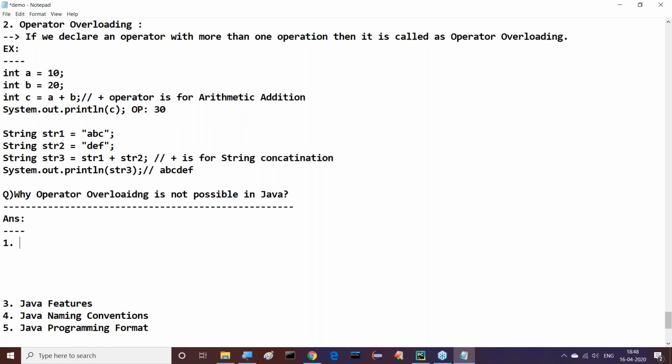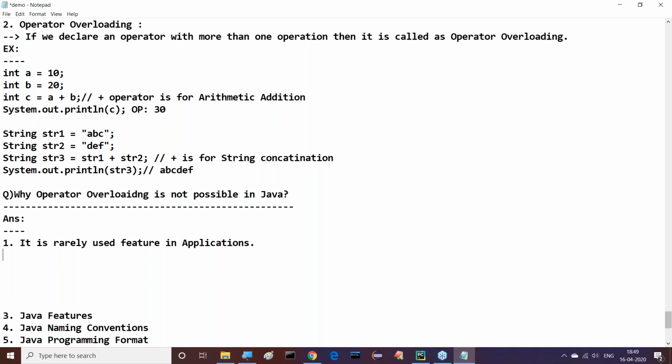The first reason is that it is a rarely used feature in applications. From the application requirement point of view, it is almost dead. That's why operator overloading is not possible in Java. Java has not put any concentration on operator overloading. Second thing is: